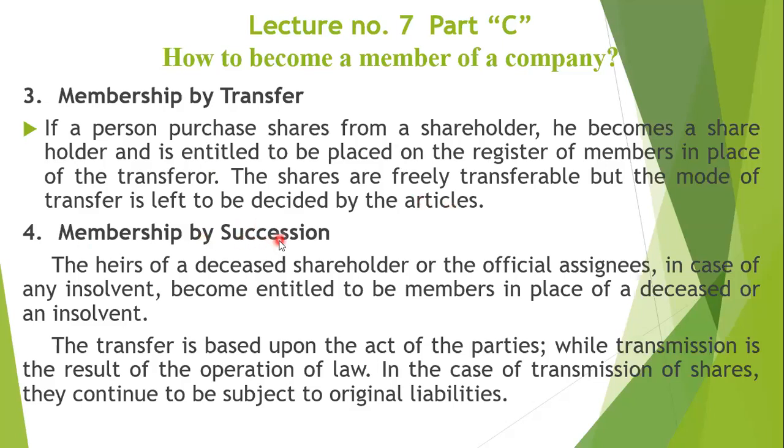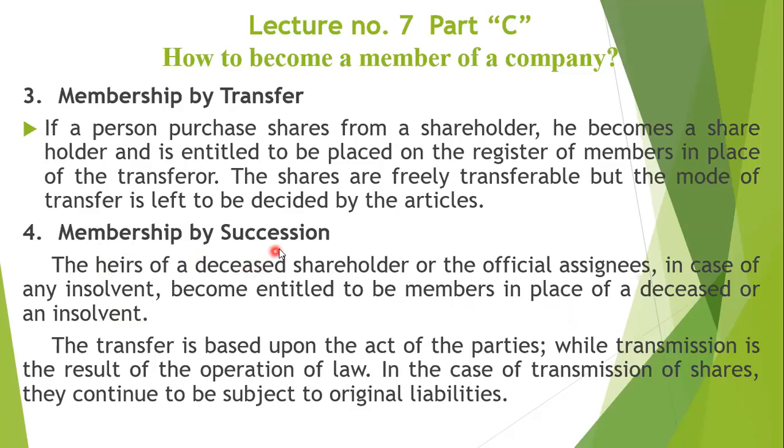The fourth type of membership is membership by succession. By succession means that in case of the death of a shareholder, his shares will be distributed among his legal heirs according to the law of inheritance. The heirs of the deceased shareholder, or the official assignee in case of an insolvent, become entitled to be members in place of the deceased or insolvent person.